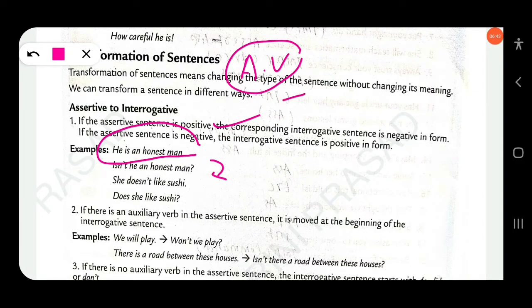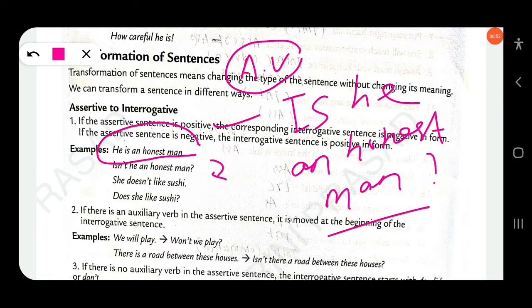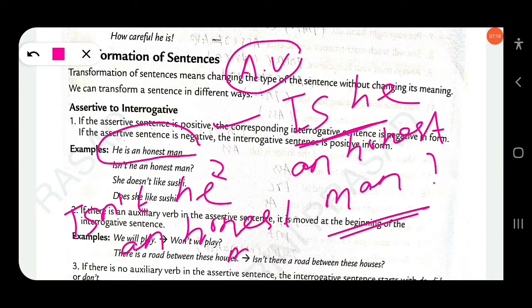Suppose we take an example, he is an honest man. We can write here, is he an honest man? So here this will be correct. But here the meaning changes, because we ask here to get confirmation: is he an honest man? The answer may be negative, may be positive. But he is an honest man. So its negative interrogative will be, isn't he an honest man? So its answer will be, okay, he is an honest man, without changing its meaning.